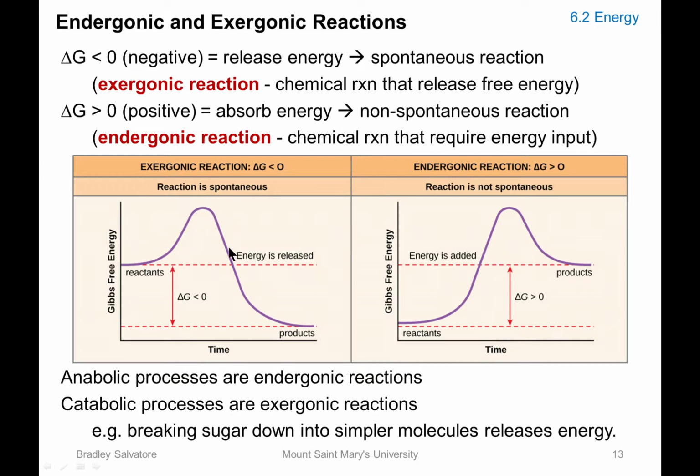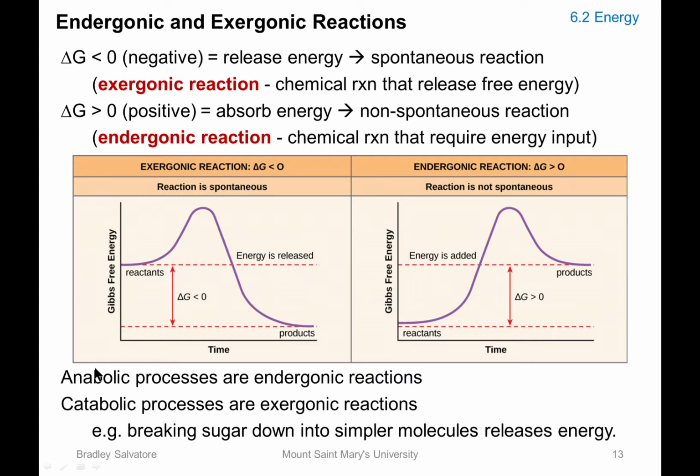So you see this curve going down like this. If the curve goes from lower energy reactant to higher energy product, your delta G will be a positive number, and that will make it an endergonic reaction. On the test, you have to be able to tell from the graph if it is an exergonic or an endergonic reaction.